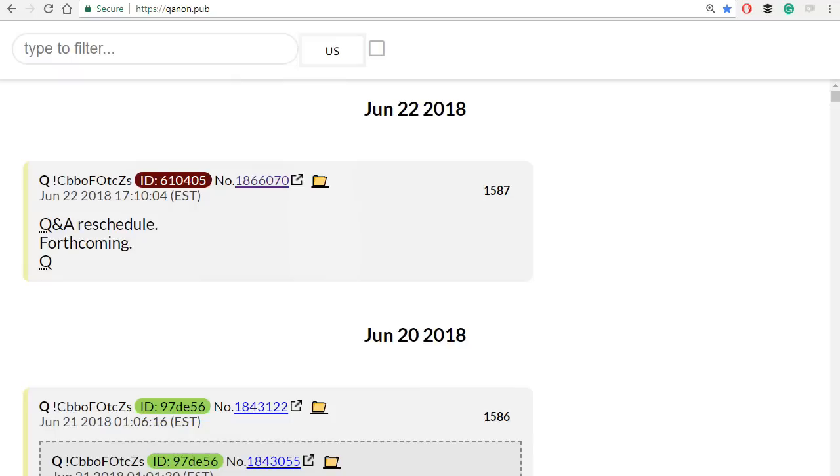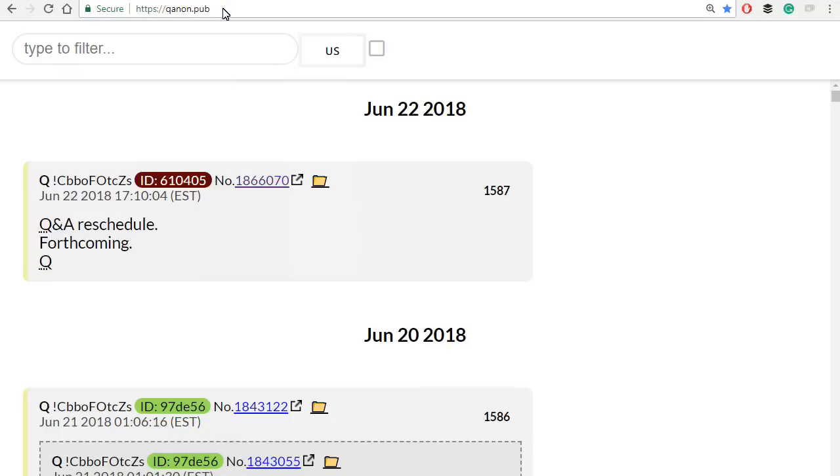In today's video, I'm going to give you a brief overview of how to find posts by Q on the internet and a little bit about reading them and interpreting them, and then we'll talk briefly about finding them on mobile devices. All right, here is my computer desktop.